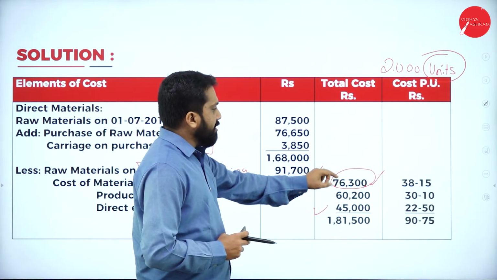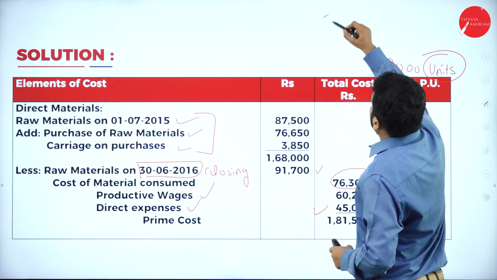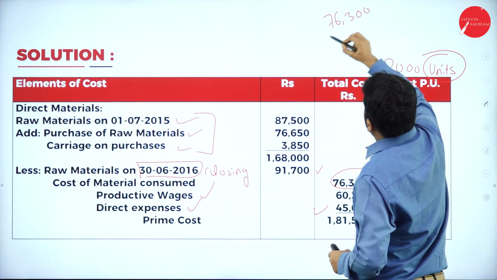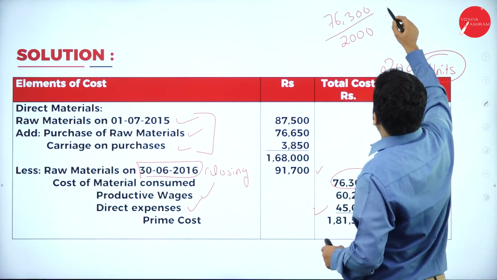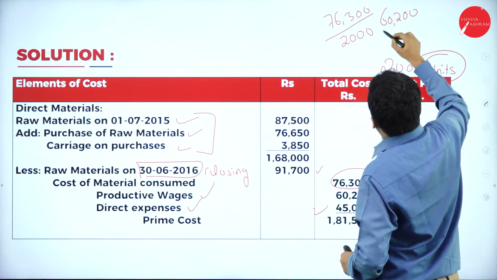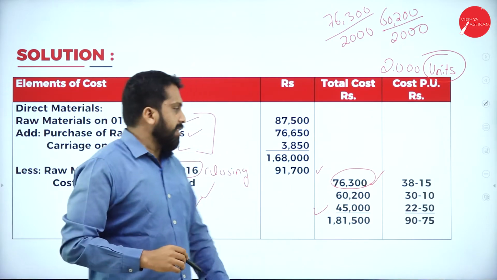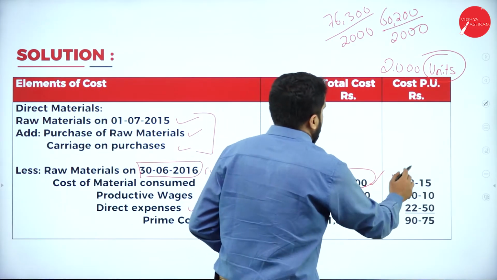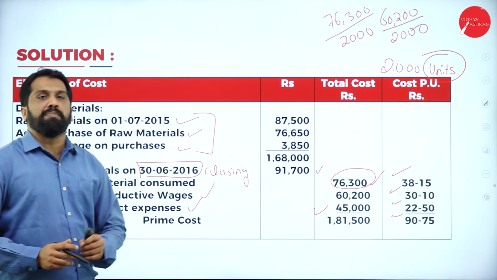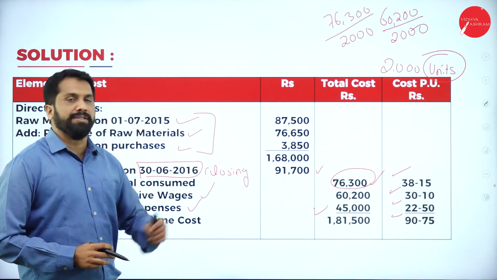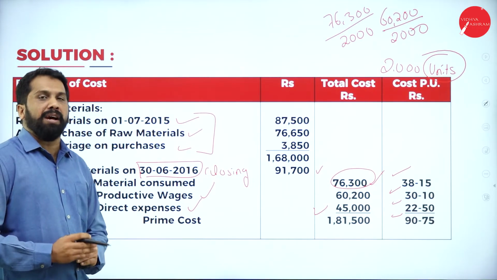Now, 76,300 divided by 2000. I'll show you the calculation. 76,300 divided by 2000. Similarly, 60,200 divided by 2000. So if you do the calculation like this, you will get 38.15, 30.10, 22.50. Final answer will be 90.75. Hope you understood. Clear? Yes. This is all about your prime cost. We have done up to prime cost.